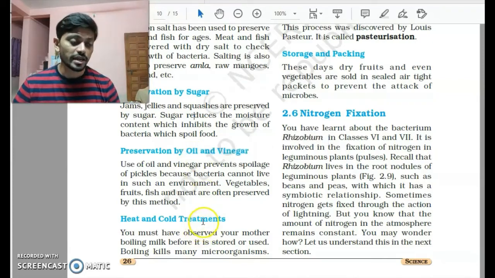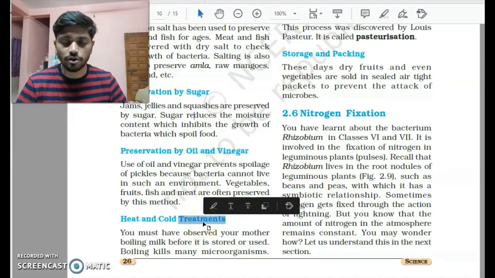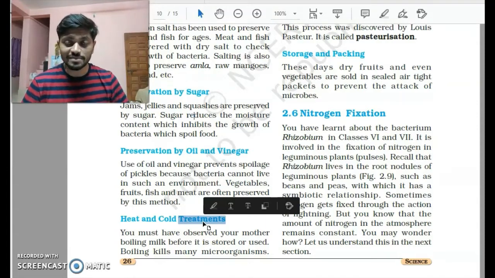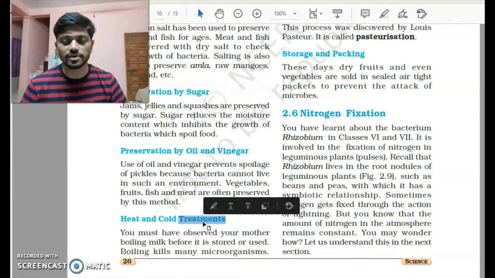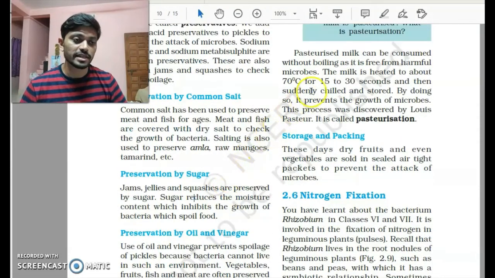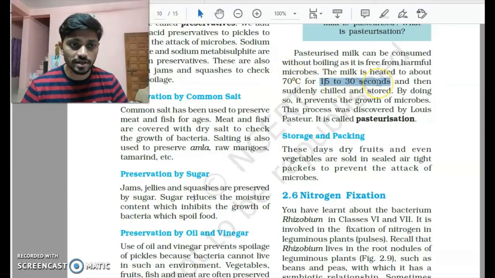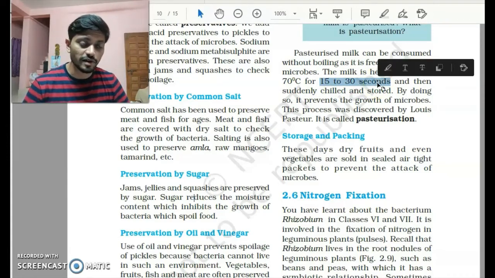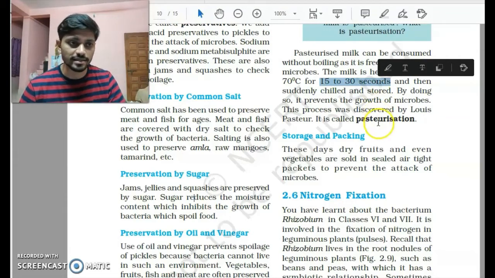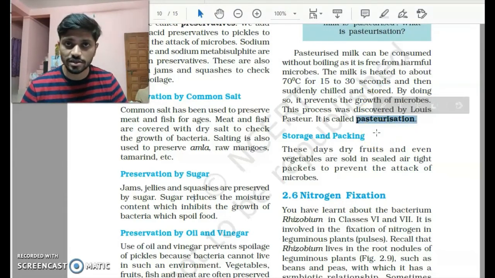Another important way of preservation is by heat and cold treatment. You might be wondering, when a milkman gives you milk, what you usually do is, we heat the milk, and then we put it into a refrigerator or a fridge. So this treatment we unknowingly do is kind of a preservation, and it was discovered that if you heat the milk at around 70 degrees Celsius, and keep it there for 15 to 30 seconds, the chances of the milk getting spoiled decreases, and this process is called pasteurization of milk.